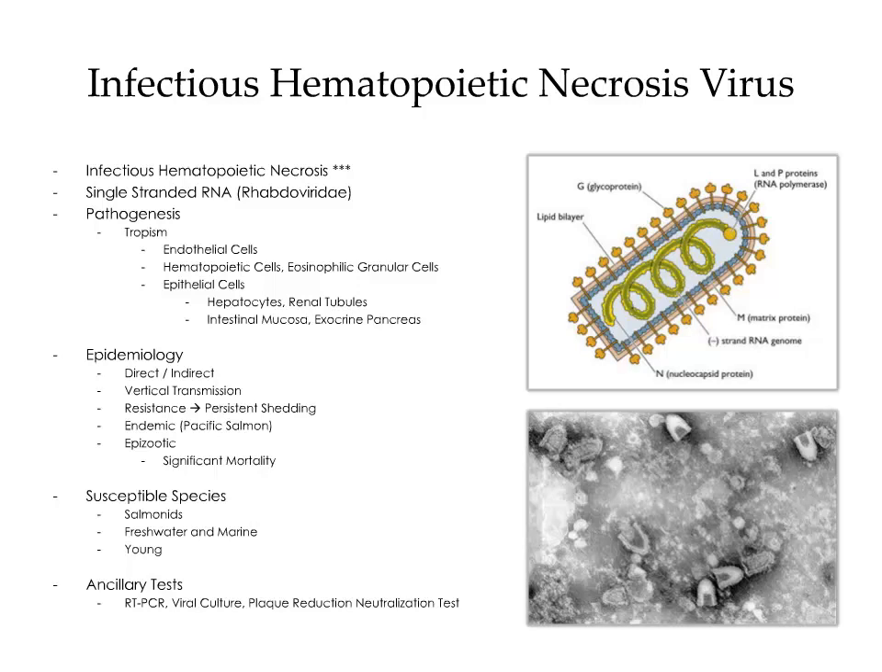Ancillary tests include real-time PCR, viral culture, and the plaque reduction neutralization test. Rhabdoviruses have a characteristic bullet-shaped appearance, as illustrated in the images to the right.